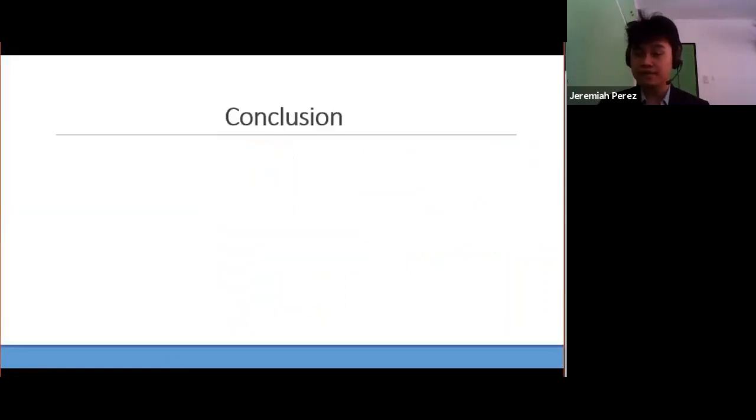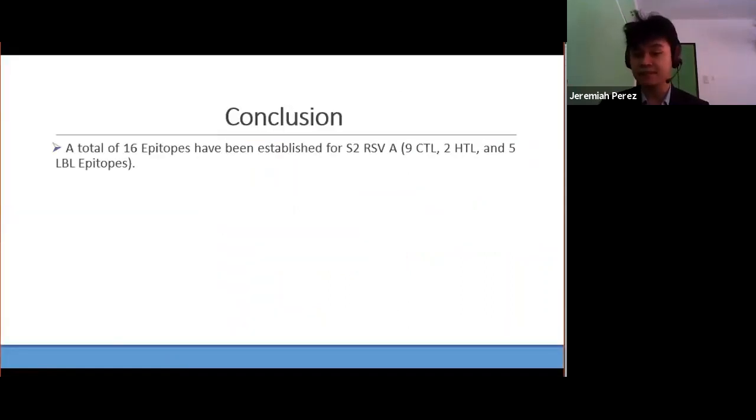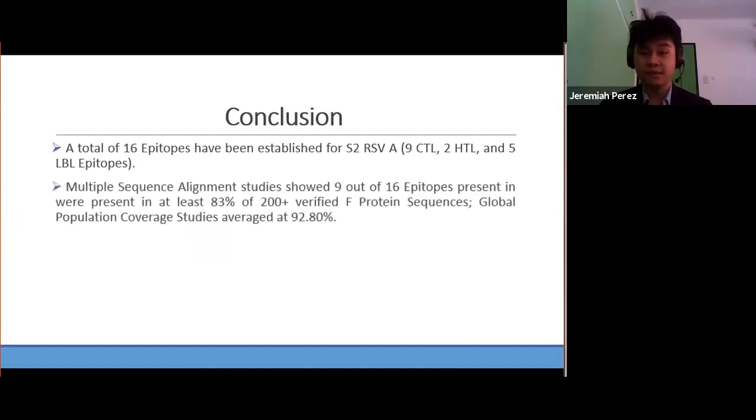So to summarize my study, I have established 16 epitopes for the RSVA S2 strain with 9 CTL, 2 HTL, and 5 LBL epitopes. All of these epitopes pass prior screenings for immunogenicity, allergenicity, toxicity, and antigenicity. Multiple sequence alignment studies show that 9 of the 16 epitopes found in S2 RSVA were present in at least 83% of the 243 verified F protein sequences, while population coverage studies for the established epitopes averaged to about 92%.